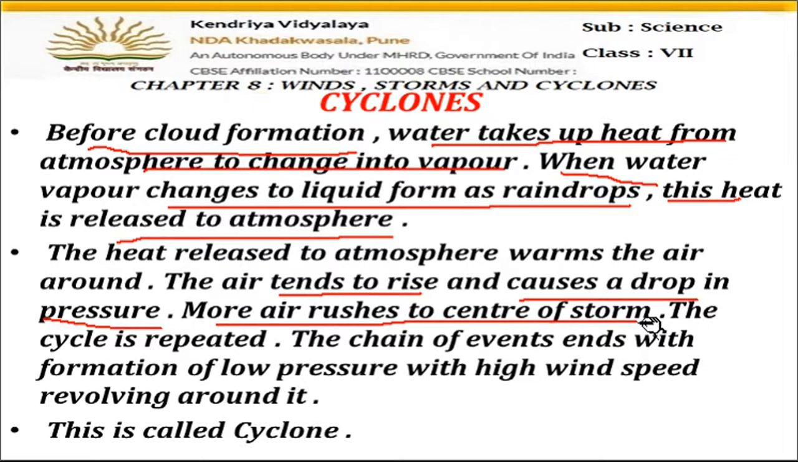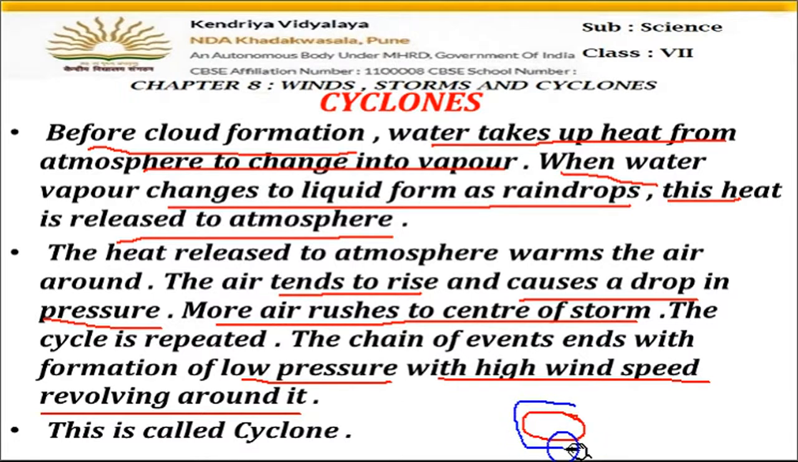This process is repeated, and thus a low pressure area is caused in the center, with high wind speeds revolving around it. So in the center there will be a low pressure area, and the high speed winds will be circulating around this area, and this is nothing but what is called a cyclone, as we have studied. Fine, I hope the process is clear.